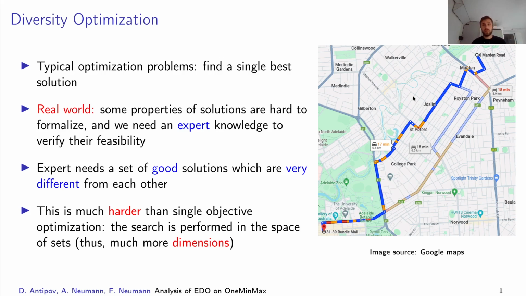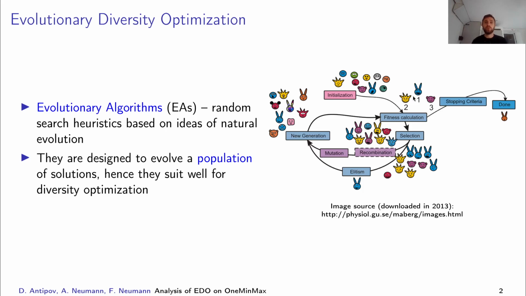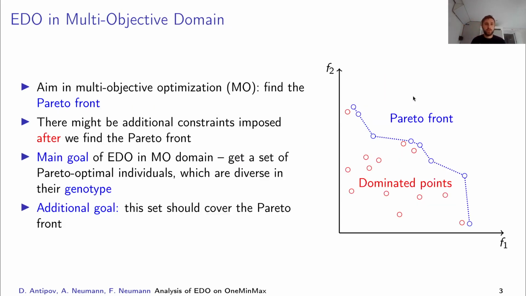However, the problem of finding such a diverse set of solutions is much harder than just finding one best solution, because the search is performed in the space of populations, of sets of solutions, and it means that the dimensionality of this problem is much higher. However, evolutionary algorithms are designed to evolve populations, so it is quite easy to add some additional mechanisms so that they evolve those populations not only by the fitness of the individuals but also by improving the diversity of the set of solutions of the population.